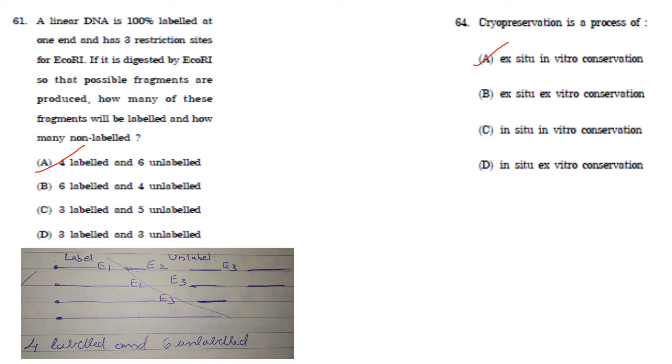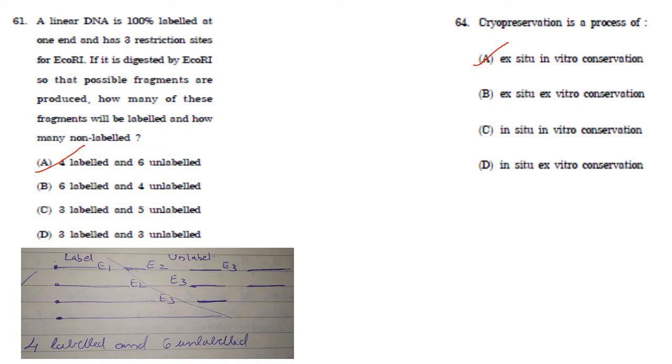But partial digestion means that all the molecules have not been digested. So there will be some completely digested, some incompletely digested molecules in the solution and they give rise to many different possibilities. So here we have got a linear DNA that is 100% labeled at one end.